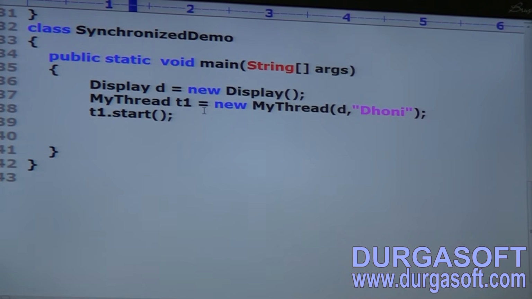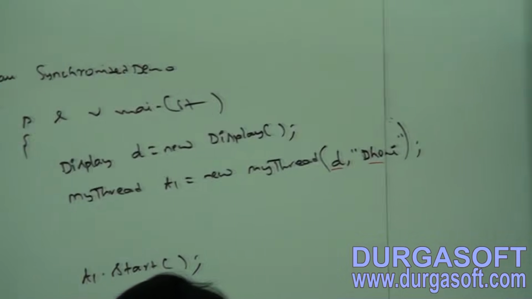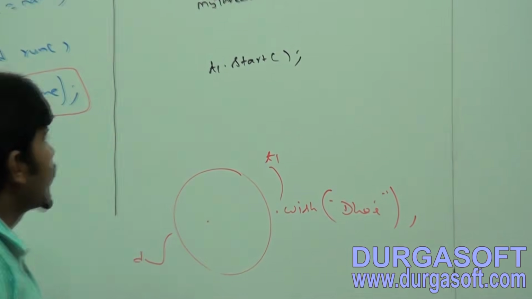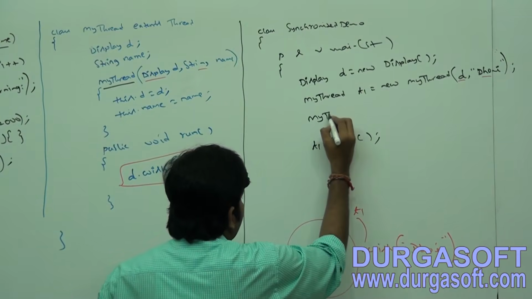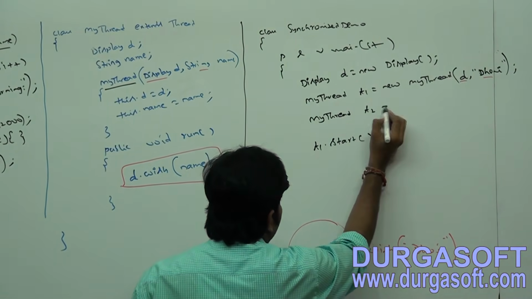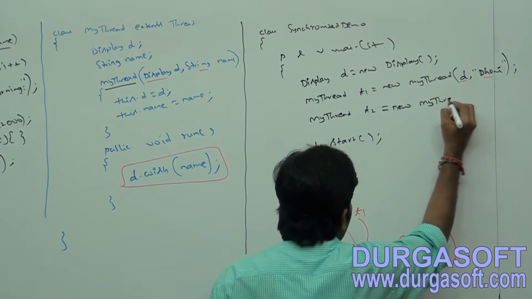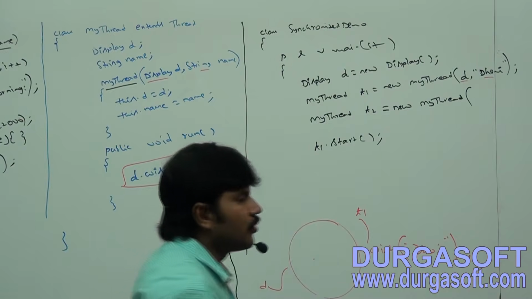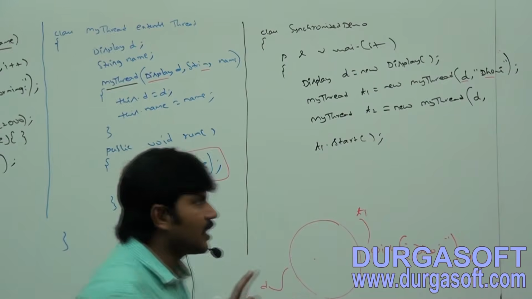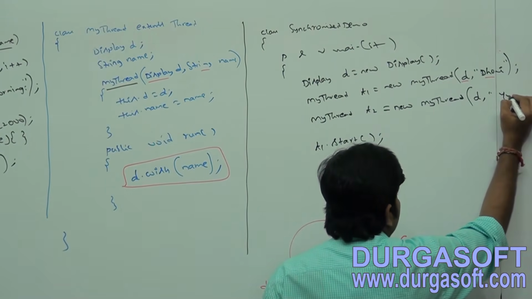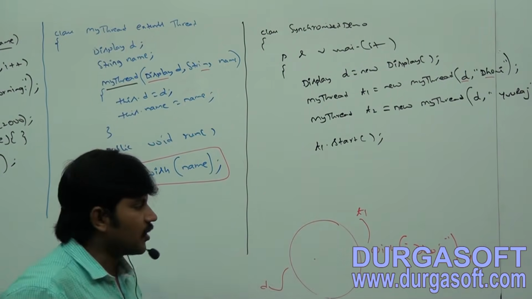Now what I will do, sir, I don't want only one thread, I want two threads. Now can you tell what extra code we have to write? MyThread t2 is equal to new MyThread of d comma Yuvaraj, the same display object d, with Yuvaraj as the argument.